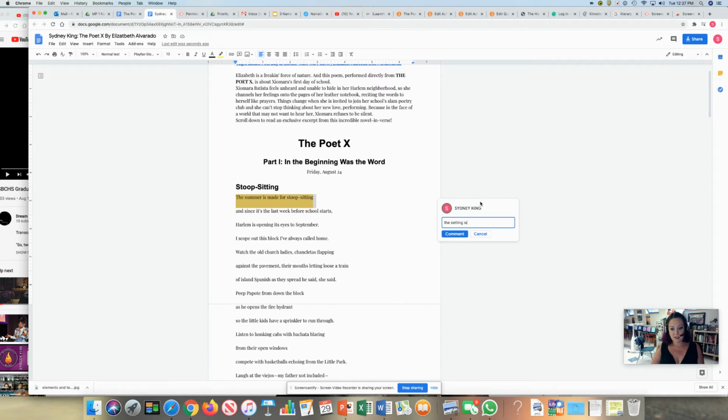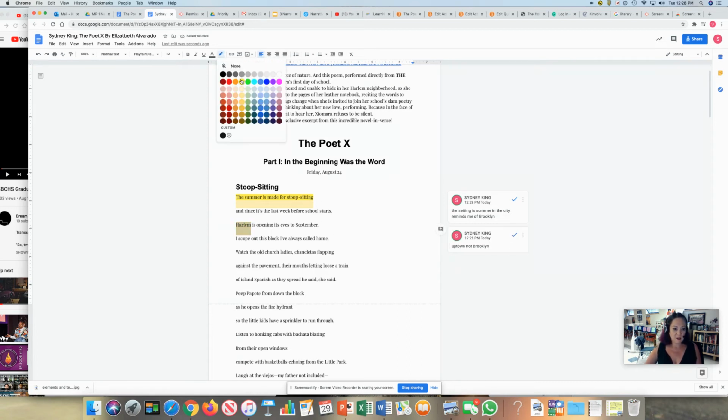the setting is summer in the city, I'm guessing, because there's stoops, right? So it reminds me of Brooklyn. I don't know if I'm in Brooklyn, but I know there's a lot of stoops here. So already I've got the weekend before school starts. I've got an idea. Okay, now I've got even more setting. It's Harlem, right? And so now I know uptown, not Brooklyn. And I could write that too, whatever comments I'm making.